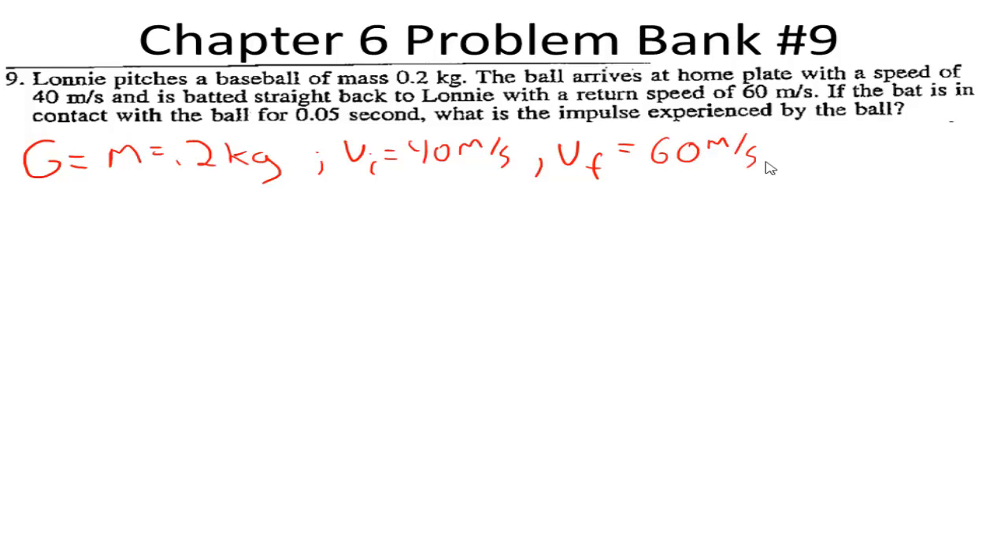If the bat is in contact with the ball for 0.05 seconds, what is the impulse experienced by the ball? So delta T is equal to 0.05 seconds. Our unknown is our impulse, also known again as change in momentum. And we'll be using the same formula that we did before.